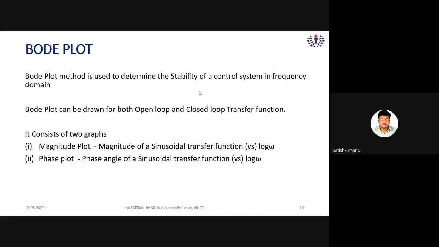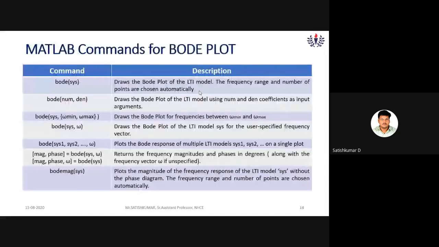And the second graph is the phase plot. The phase plot is the phase angle of the sinusoidal transfer function versus log omega. Okay. So I will show you in MATLAB also how the Bode plot looks. These are some of the Bode plot MATLAB commands. The simple one, bode(sys).